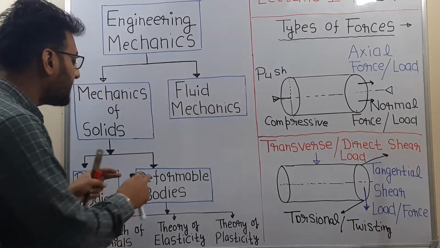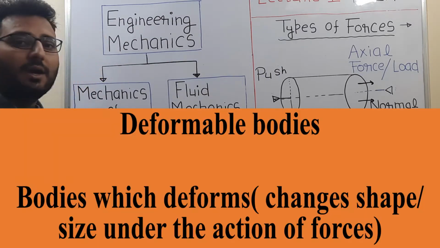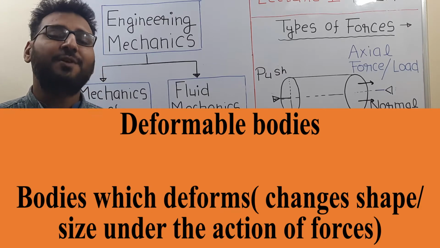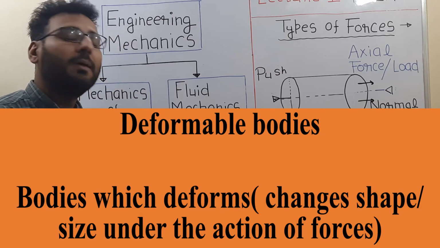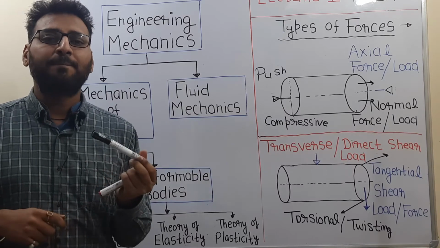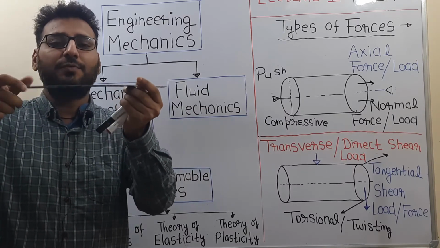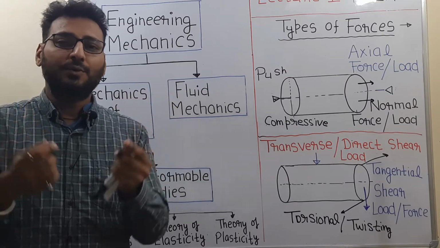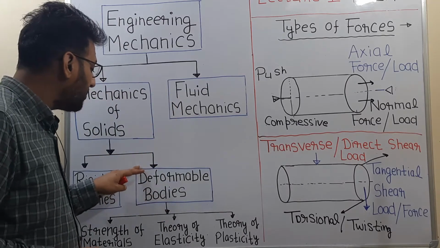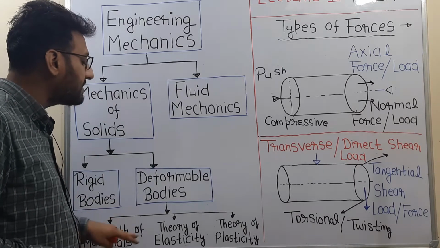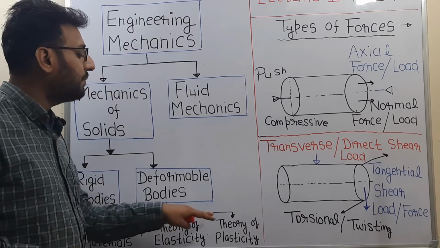Now the second type is deformable bodies. Bodies which get deformed under the action of forces are known as deformable bodies. Take the example of a scale. If we apply a force, it will deform. This branch is also divided into three categories, which are strength of materials, theory of elasticity, and theory of plasticity.